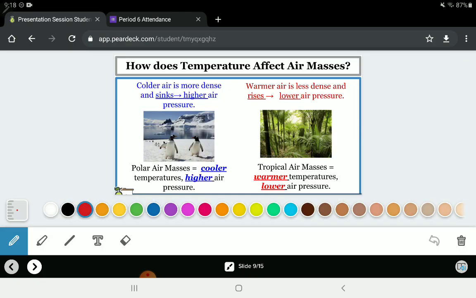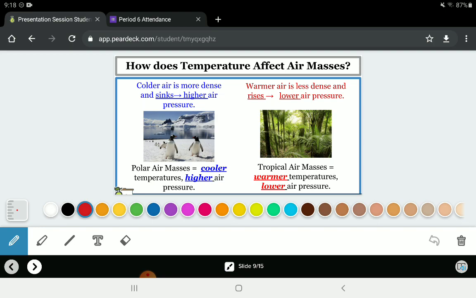So how does temperature affect air masses? Colder air is more dense and it sinks. So because cold air is dense and it sinks, it actually creates higher air pressure. So when you have a cold air mass move into an area, the skies are going to clear up.